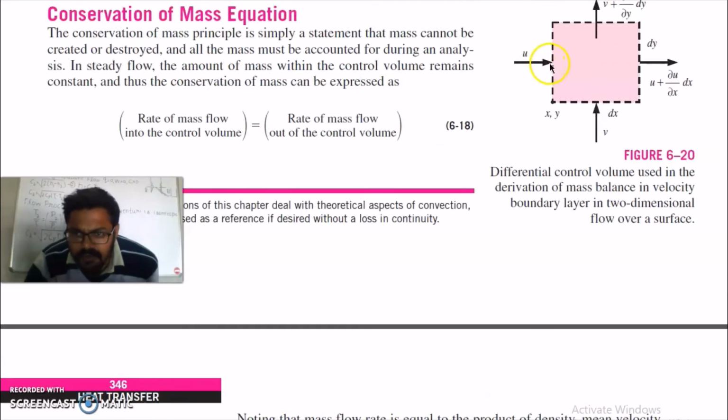So mass rate here is density times velocity times cross section area perpendicular to the direction of flow. The area perpendicular to the direction of flow is dy times 1. In z direction it is 1 and in y direction it is dy. So this component is multiplied by the depth component in z, which is equal to 1.